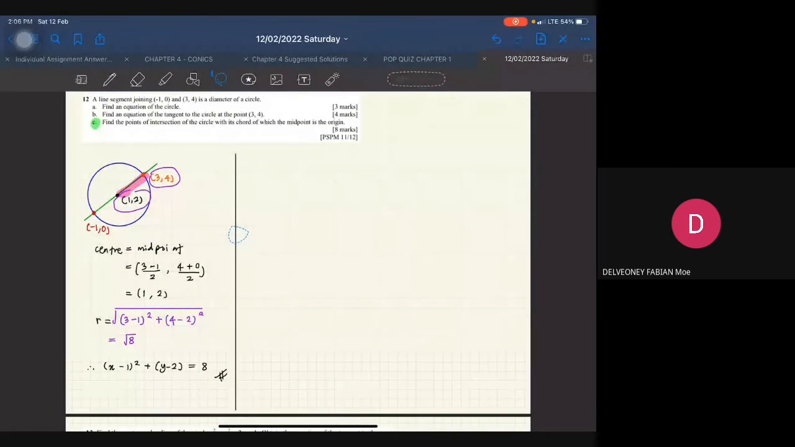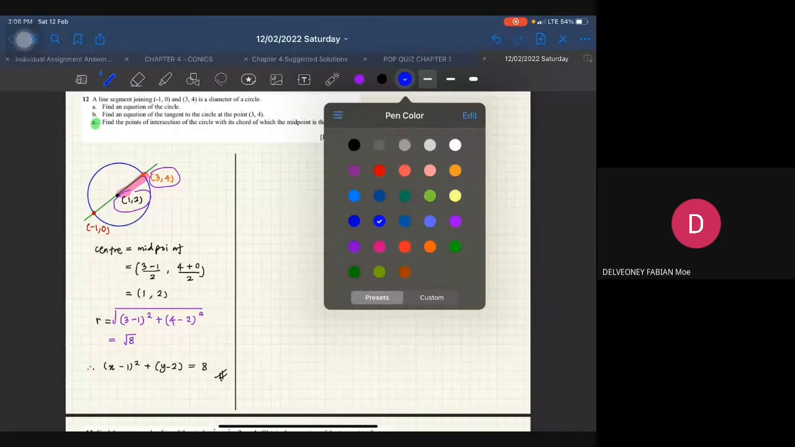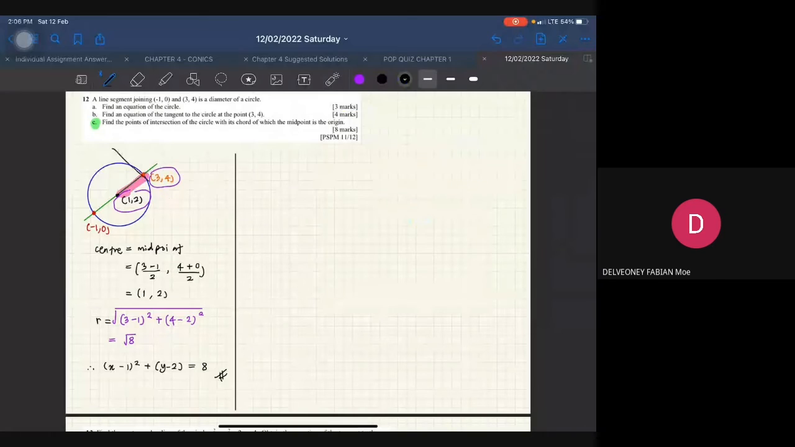Okay, so saya rasa part A awak tak ada masalah. Okay sahaja. Alright, so part B dia minta kita cari, find an equation of the tangent to the circle at the point 3, 4. So you have a tangent. Saya guna pen warna hitam. So kat sini, sebab dia kata dilanggar kat sini. Tengok, tak langgar. Okay, so ini adalah tangent kita.